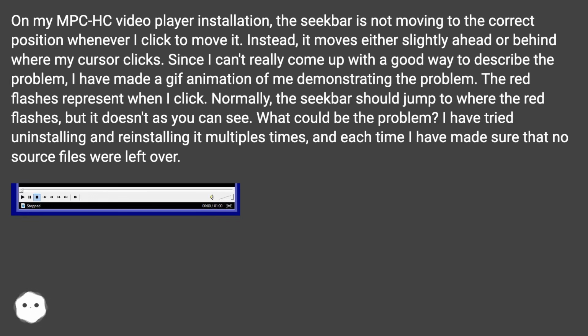Since I can't really come up with a good way to describe the problem, I have made a GIF animation of me demonstrating the problem. The red flashes represent when I click. Normally, the Seekbar should jump to where the red flashes, but it doesn't, as you can see. What could be the problem?